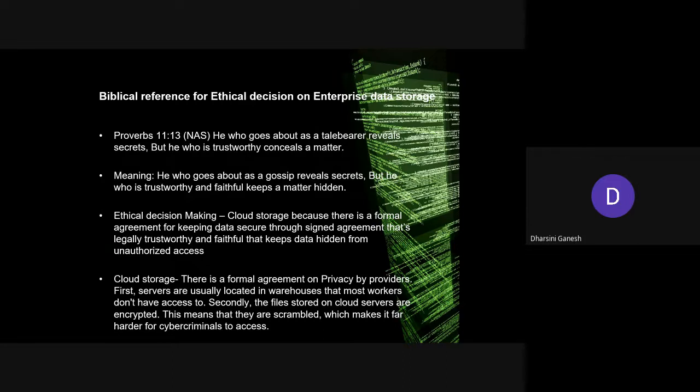Again, there is a formal agreement on privacy by providers. First, servers are usually located in a warehouse that most workers don't have access to. Secondly, the files stored in cloud servers are encrypted. This means that they are scrambled, which makes it far harder for criminals to access. Thus, this is a very ethical decision.